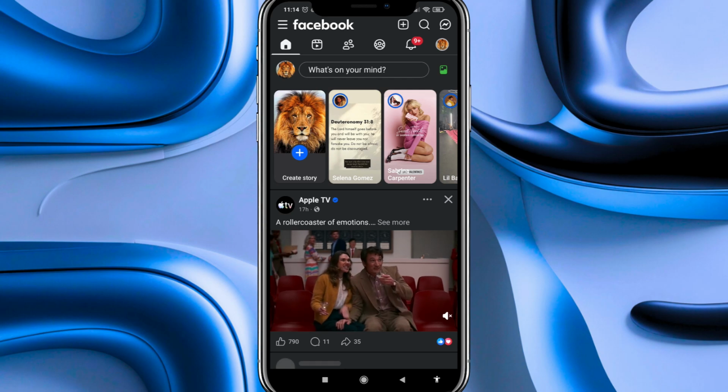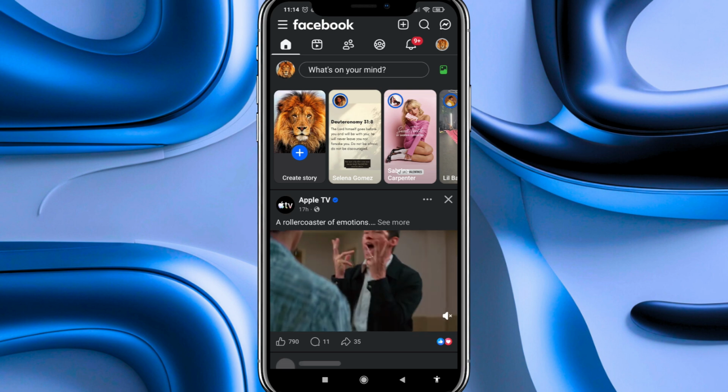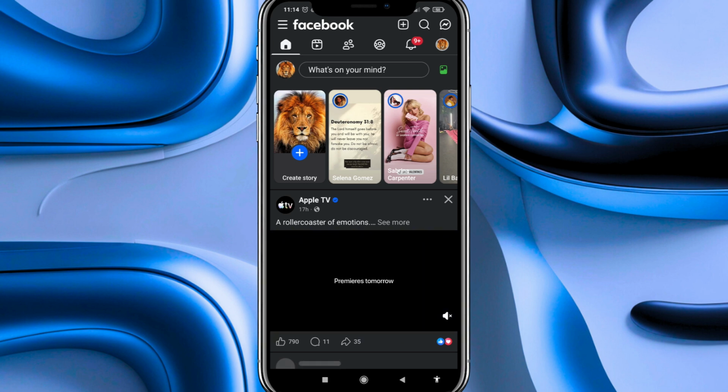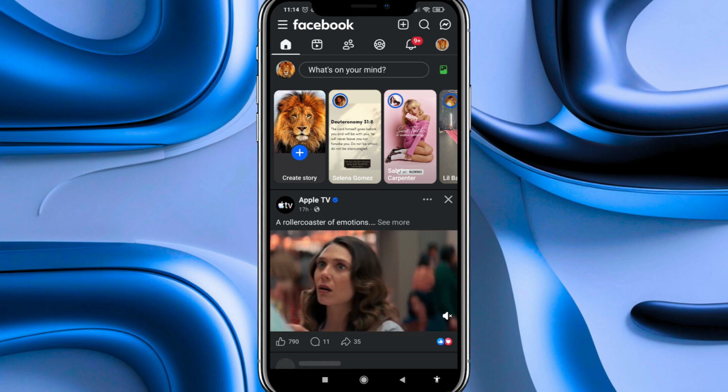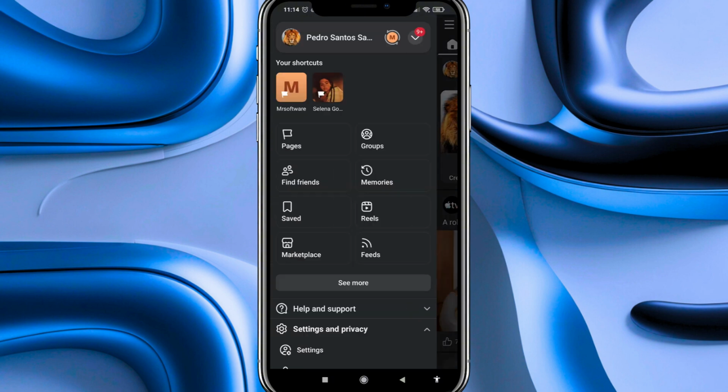In this video I will show you how to fix Facebook Marketplace not showing up. We start on our Facebook main homepage, and to fix the option Facebook Marketplace not showing up, what we have to do first is to go to the top of this main homepage, and among all the options that appear here, we have to go to the left where these three horizontal lines are displayed, and we have to press on them to open this menu.